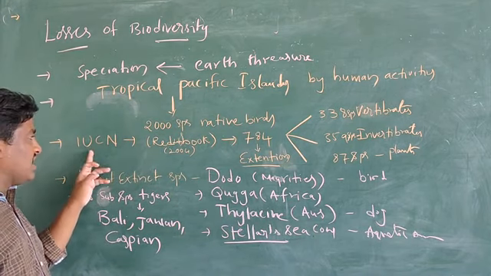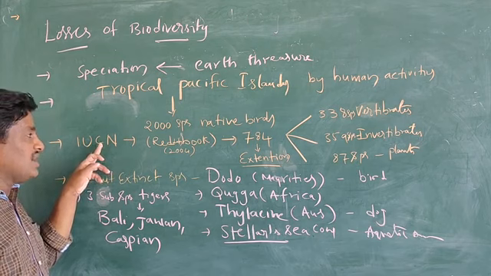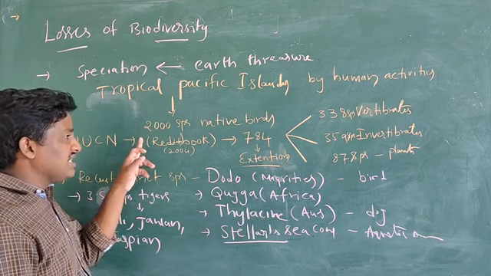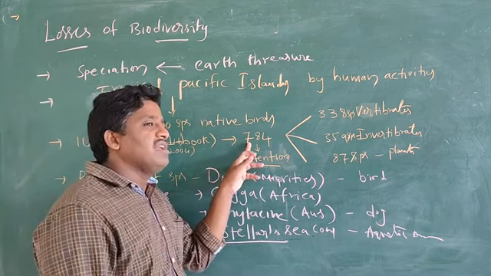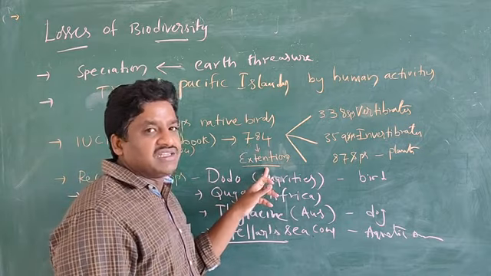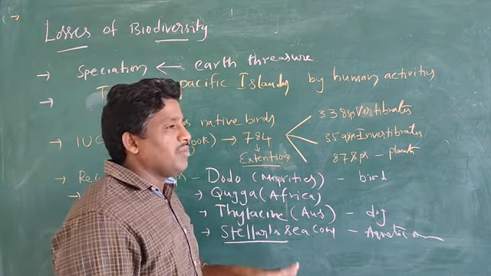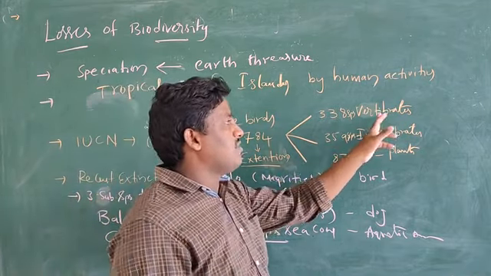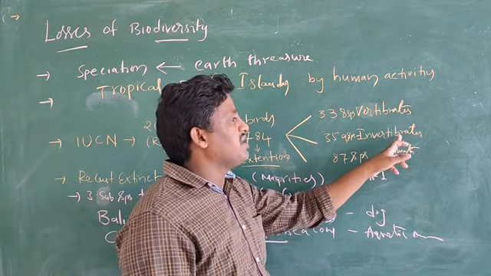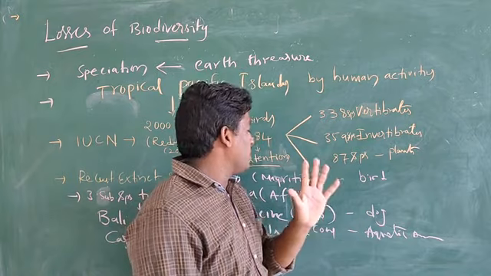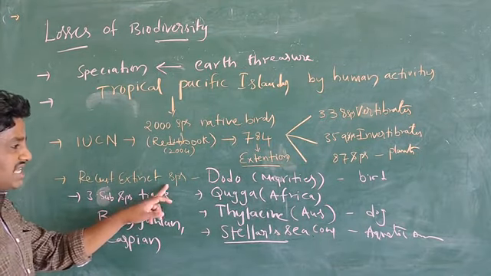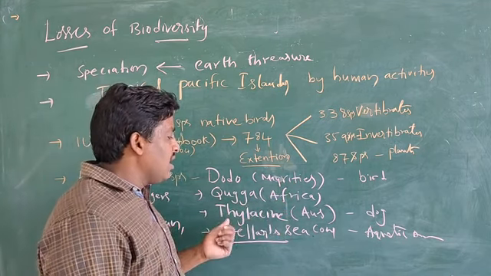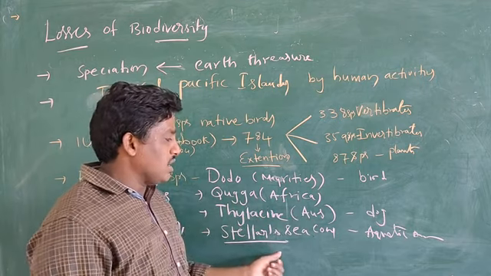According to the IUCN, the International Union for Conservation of Natural Resources, they published the Red Data Book. According to its census, 784 species are extinct. Extinct means disappeared. We can't see them in present days; these species are not available. Of those, 338 species are vertebrates, 359 species are invertebrates, and 87 species of plants are disappearing. Next, the recent extinct species such as the dodo, located in Mauritius, and the Quagga, from the African region, and the Thylacine, from Australia, and the Steller's sea cow, from Russia.